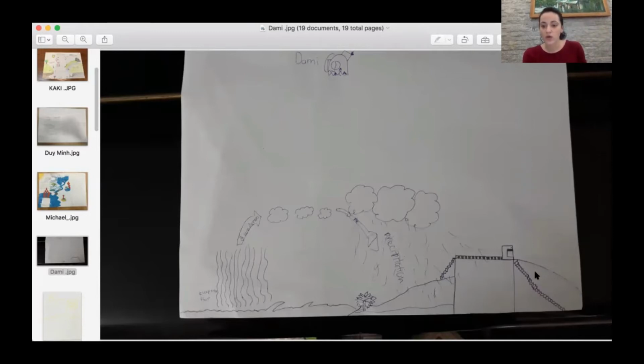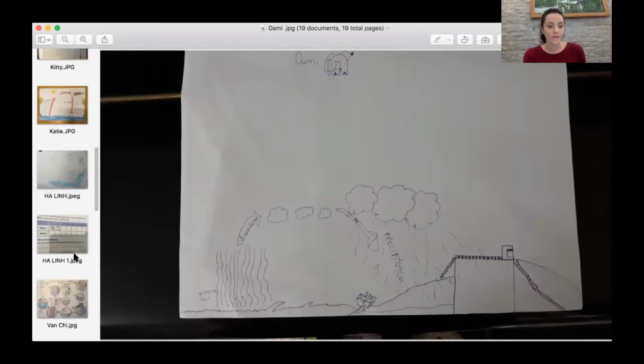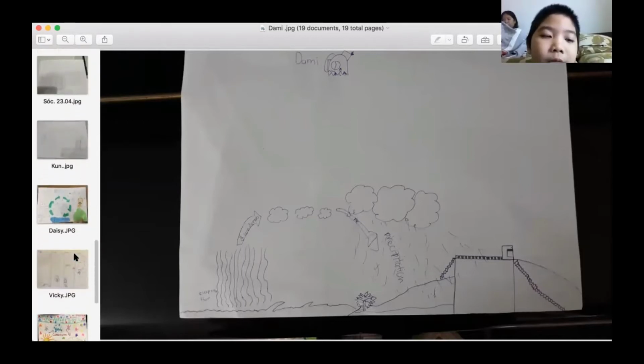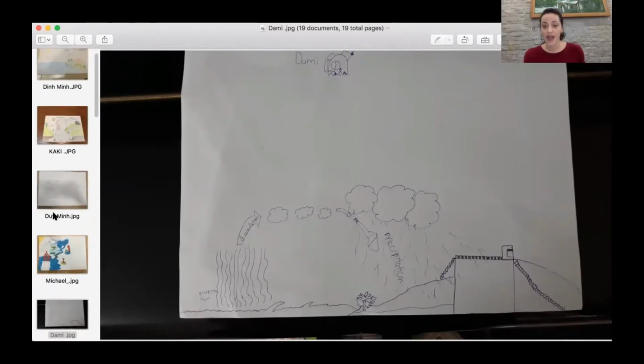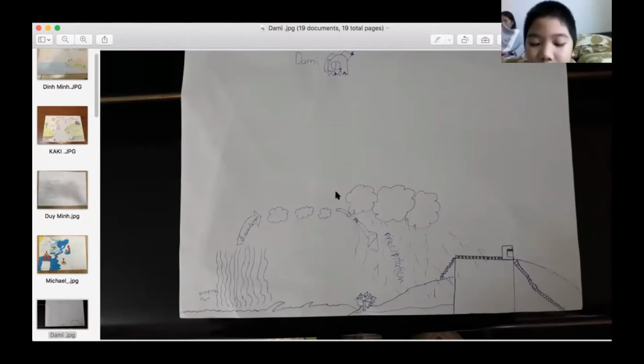Dami, what happens when the water, let's actually ask someone else. Simon, what happens when the water gets colder? The water gets colder, sometimes the water can freeze itself. Yeah, so if it gets too cold, you're right. That's how snow forms. But what happens when the water vapor? The water inside them will freeze and make the vibration get more cooler. That makes snow. All right, very good. So if it gets too cold, it snows instead of rains.